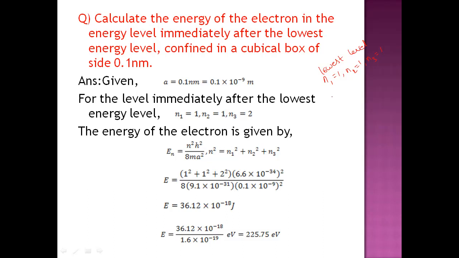Just after the lowest level means just increase the value of n3 by 1. Then n1 is equal to 1, n2 is equal to 1, and n3 is equal to 2. This is the level which is just after the lowest level. So substituting them in the formula, n square is equal to n1 square plus n2 square plus n3 square, and doing the mathematical calculations, you'll get a value in joules. To convert that into electron volts, just divide it by the charge of the electron, that is 1.6 into 10 power minus 19. Okay, so this is in case of a three-dimensional box.